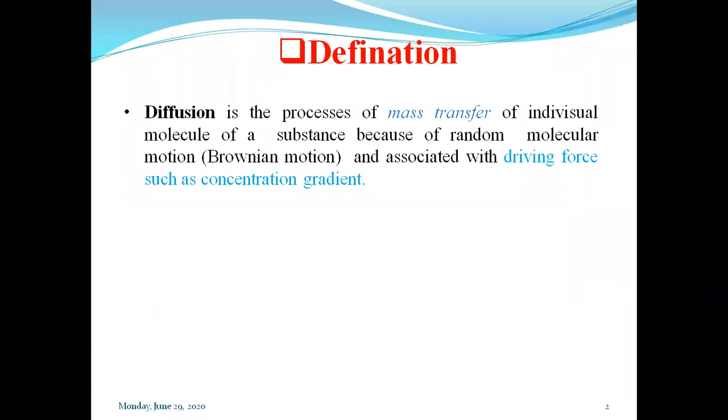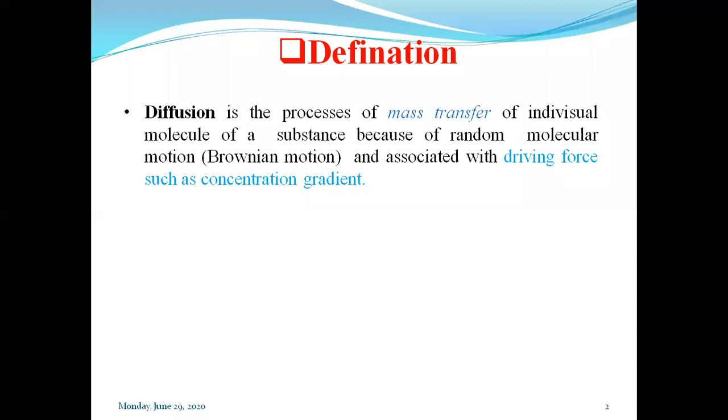Simple diffusion is the process of mass transfer of an individual molecule of a substance through a membrane, across a membrane, with driving forces such as concentration gradient.